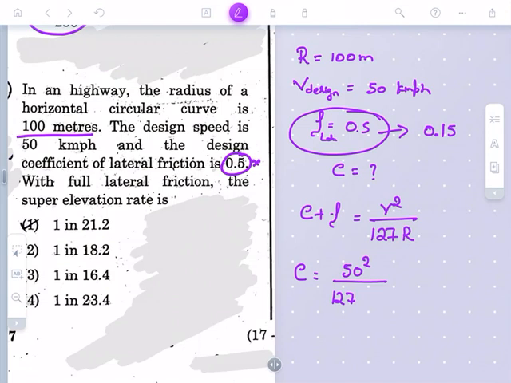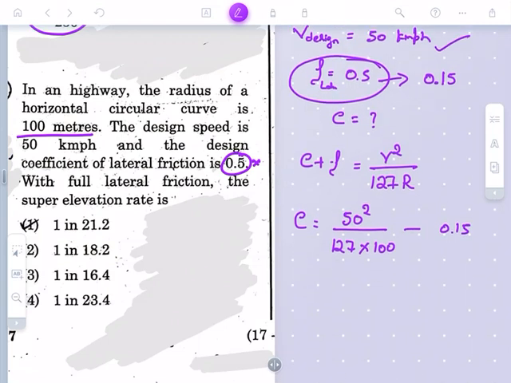This is the empirical equation which has been converted, so there is no need of converting kilometer per hour to meter per second. Take directly 50 square divided by 127 R. We have to take R in terms of meters only, minus F. What is the value of F? The value of F is 0.15.